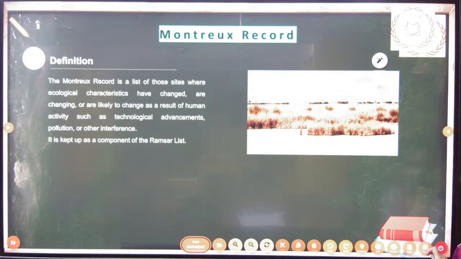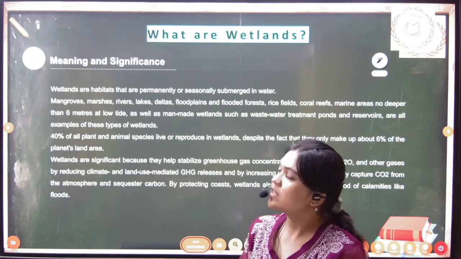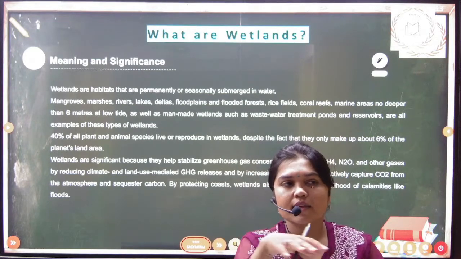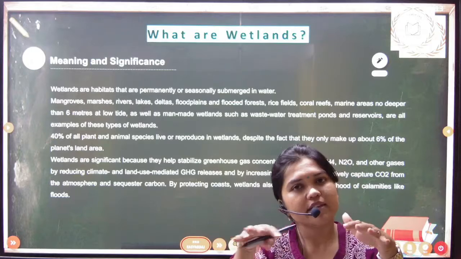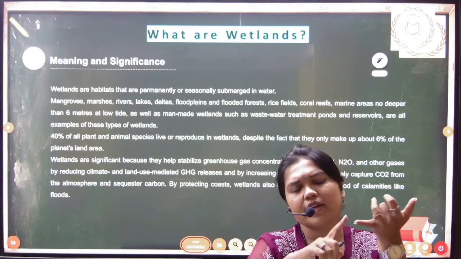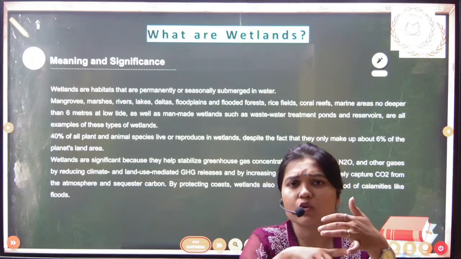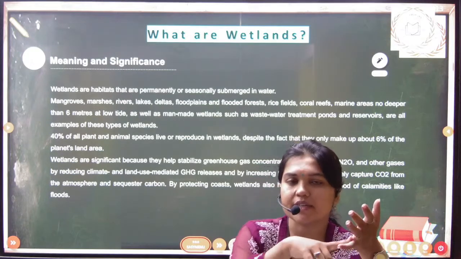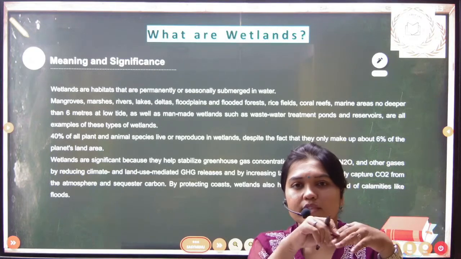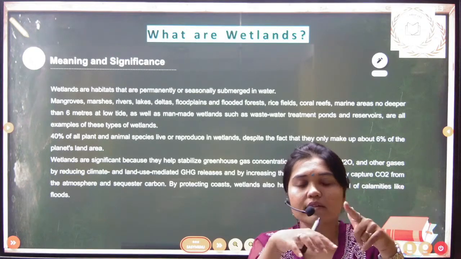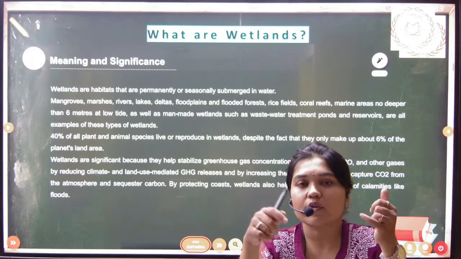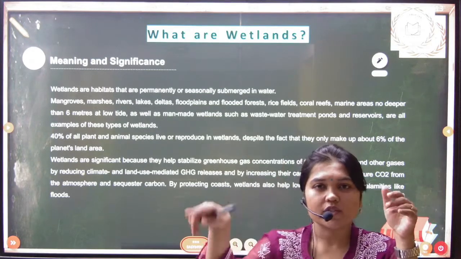Next. What are wetlands? We already know that wetlands are areas that are permanently or temporarily submerged in water. Wetlands are of different types: inland wetlands and marine wetlands. Also, some wetlands are artificially created. So there are three types of wetlands. These wetlands are so ecologically important that they act as regulators. They are climate change regulators. They are also a place for hydrological cycles.